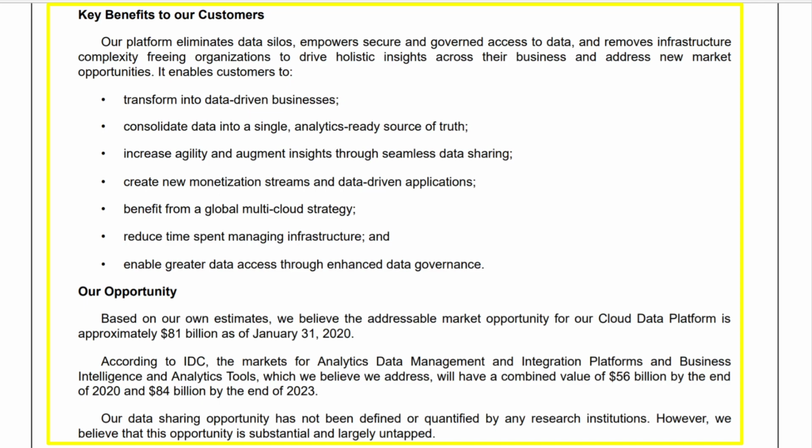Now, all of these things, especially the reduced time, the new monetization streams and data-driven applications, and increased agility, especially for very large businesses, which some of their biggest customers are very large businesses. These are things that are going to be really important to them and can help their businesses significantly.